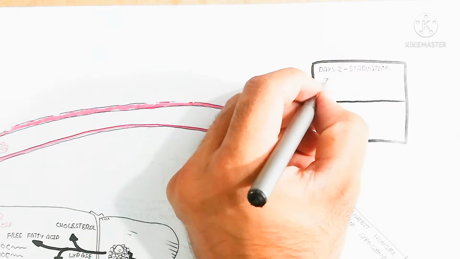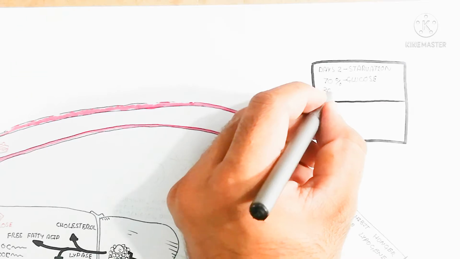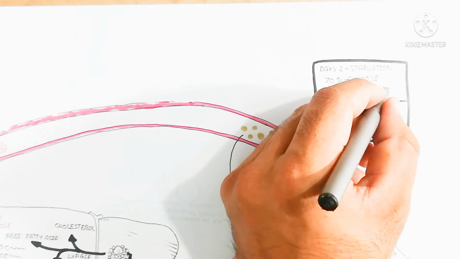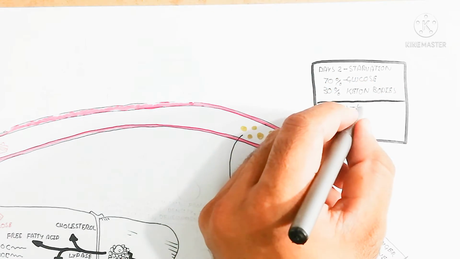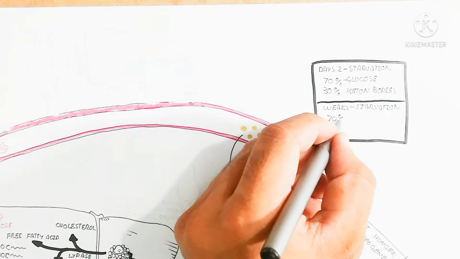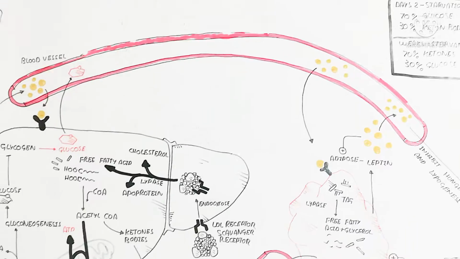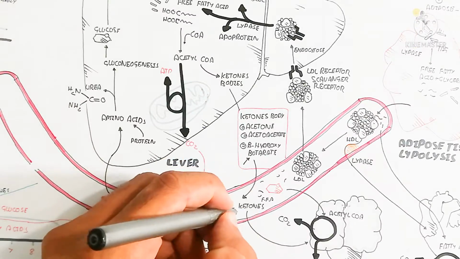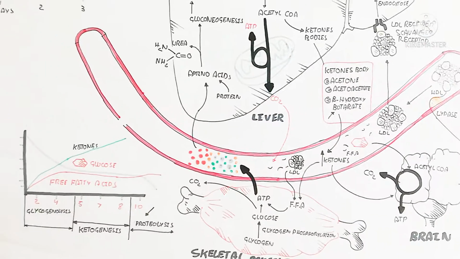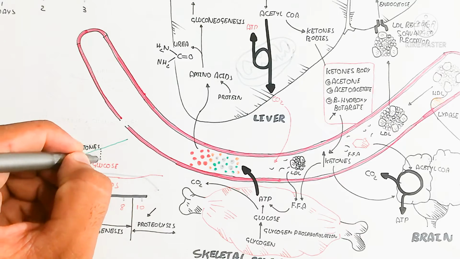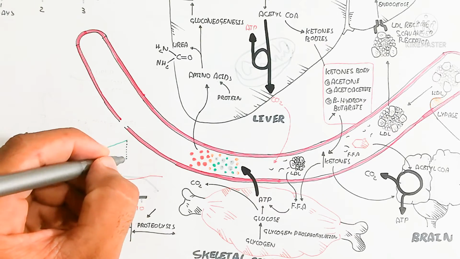While here on day 2 of starvation, it is 70% glucose and 30% ketone bodies, and after 7 days of starvation, 70% ketones and 30% glucose. It means that a huge difference is occurring. That means the ketones are more after the 7 days, after a week.